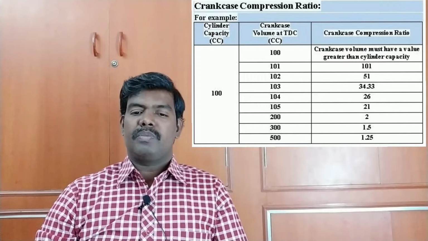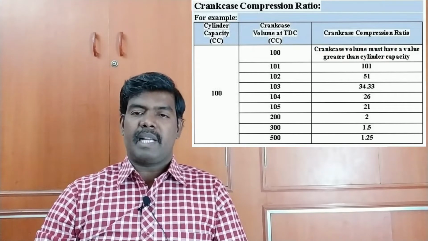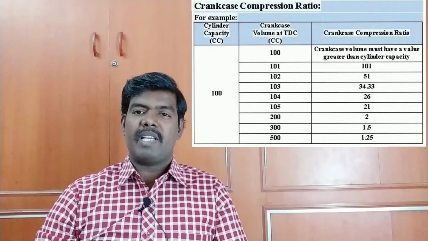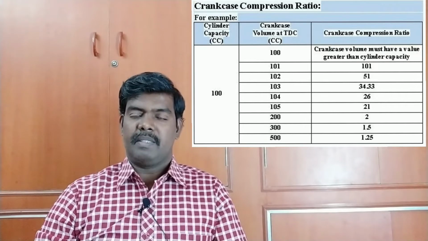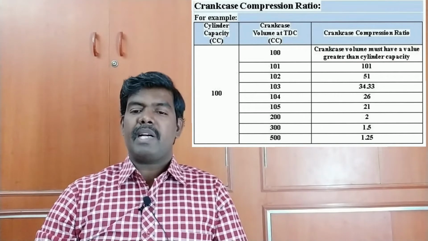We already know that the crankcase volume at TDC is always greater than the cylinder capacity, and also the crankcase compression ratio is gradually decreasing while the crankcase volume is gradually increasing.